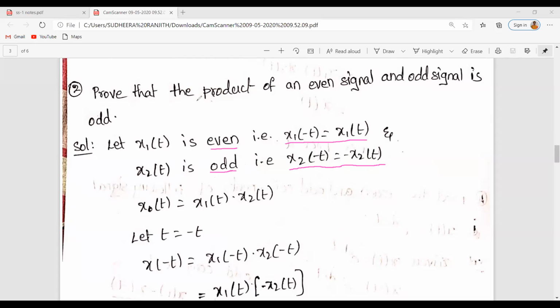So now we would like to find the product of these two signals, isn't it? So x of t is equal to x1 of t into x2 of t, and let me replace this t with minus t. If I replace this t with minus t, then x of minus t is equal to x1 of minus t into x2 of minus t. Here this is an even signal and this is an odd signal. So x1 of minus t can be replaced with x1 of t, and x2 of minus t can be replaced with minus x2 of t.